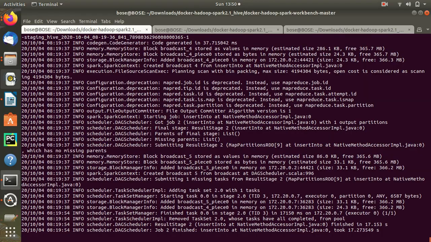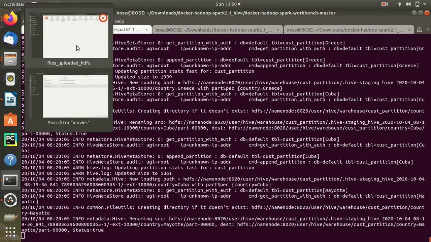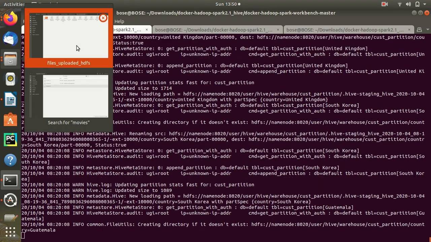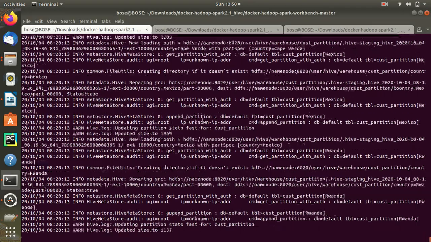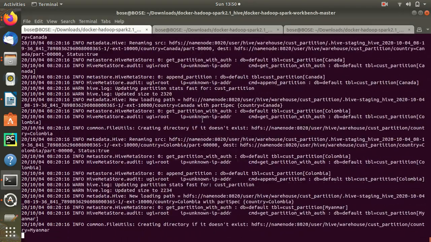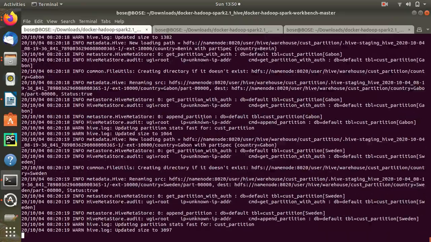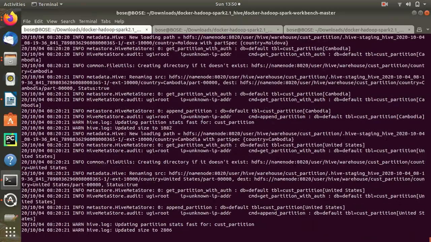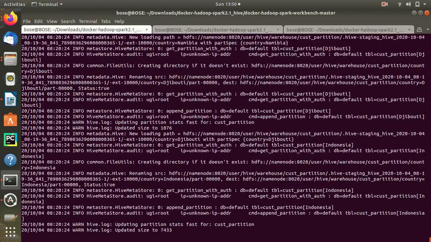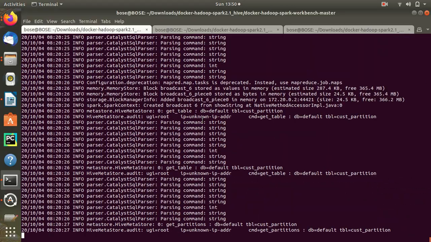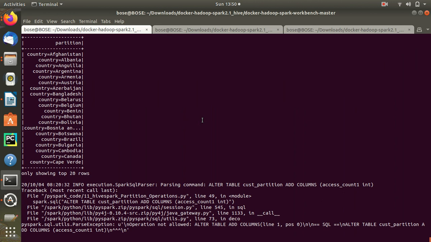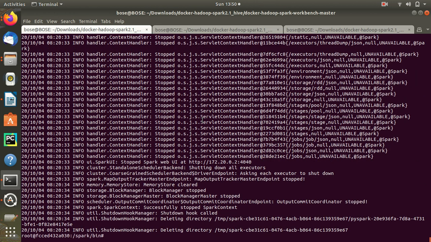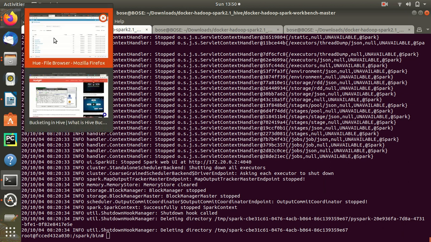Meanwhile, I will just show you a few things, one of them being the files. These are the files which I will be uploading. Let it run. It will take a little time because the data is a little huge, so it will be loaded based on the partition, right? While it loads, let it load. Okay, so these are the partitions. I've also printed the partitions. So let's go and see how the data got loaded.